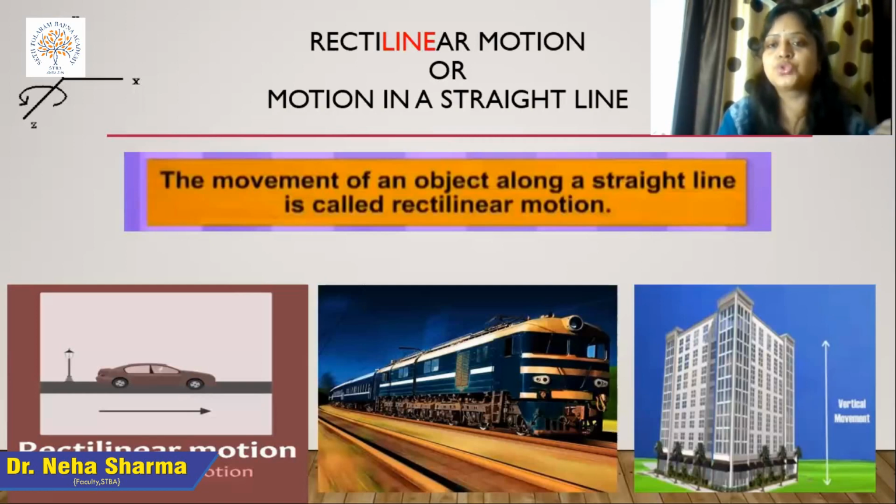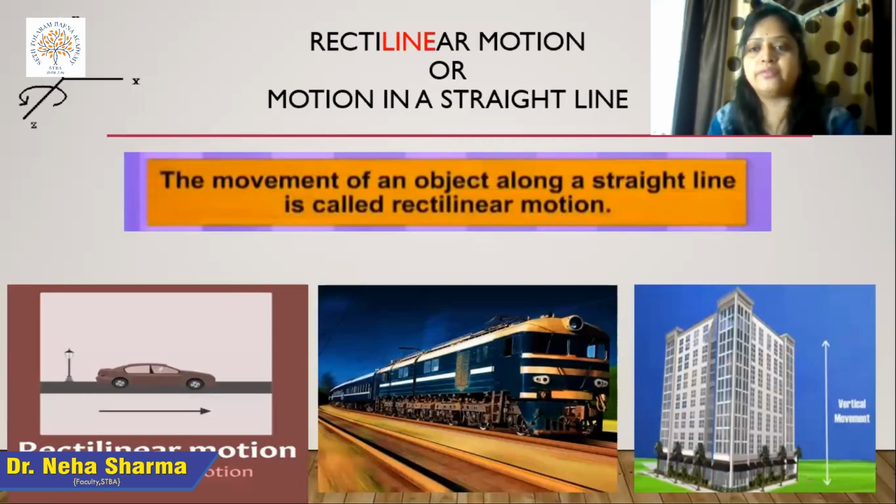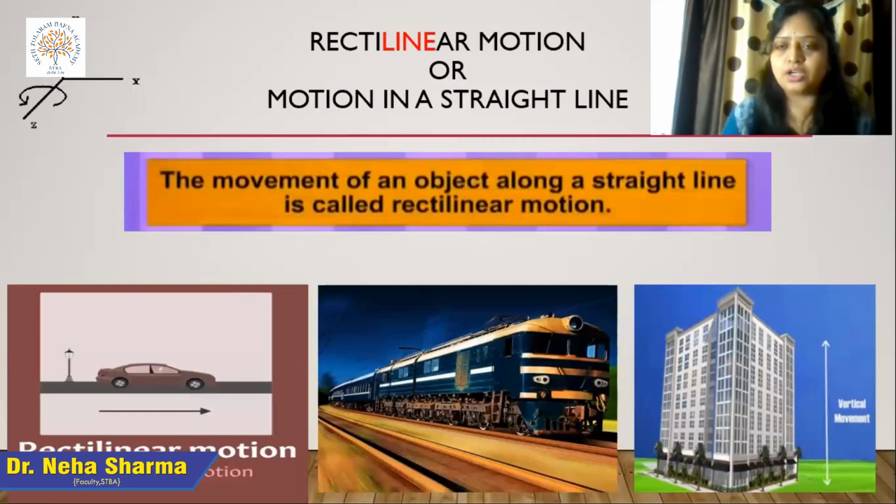I hope it is clear that we are talking about any object moving in one direction, maybe in a horizontal direction, maybe in a vertical direction. In that case, we say that the object is in motion, and it is rectilinear motion because it is changing its position with respect to time, right?